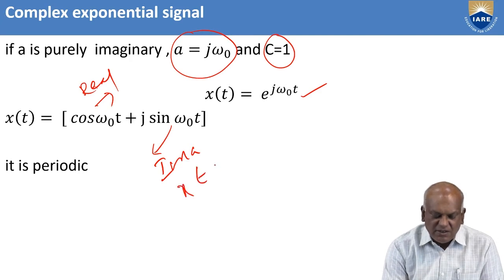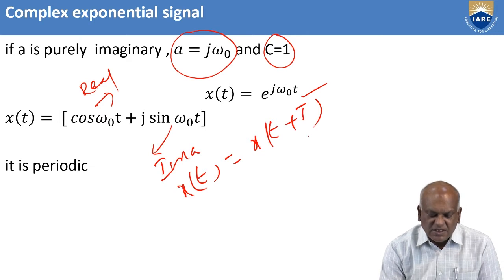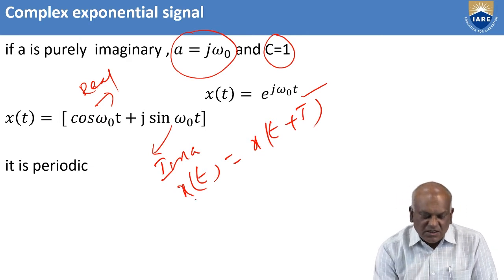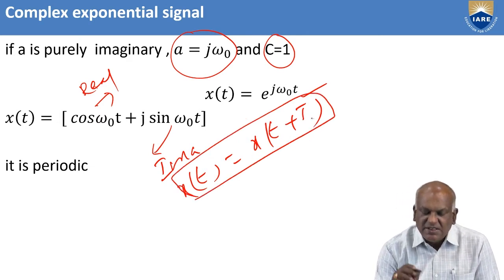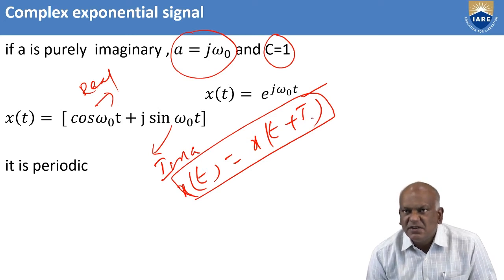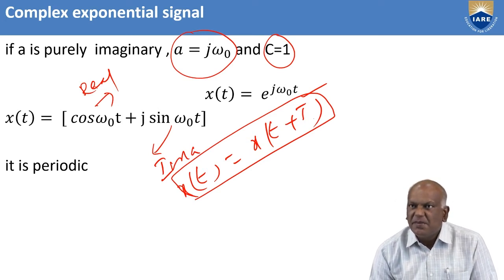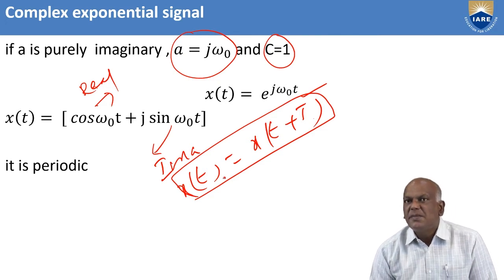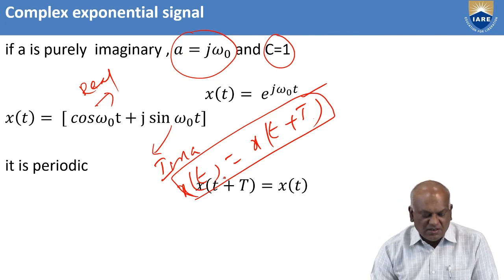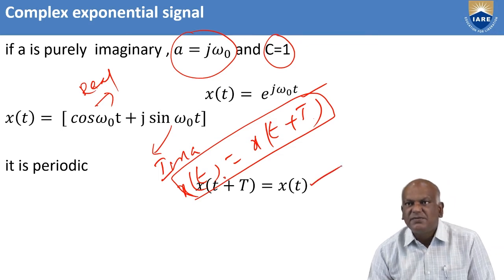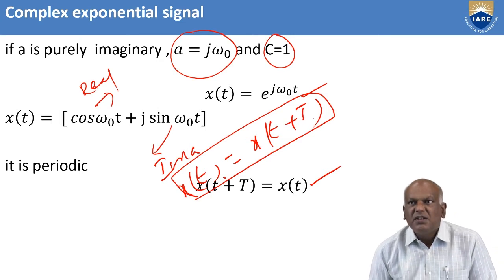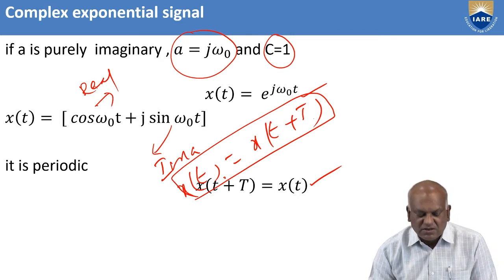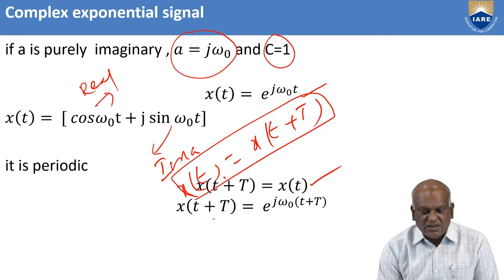Suppose x of t equal to x of t plus capital T. When this condition is satisfied, T indicates the period of the periodic signal, and x of t is said to be a periodic signal. This is the condition for periodicity. Now we can substitute x of t plus T. See the x of t plus T.